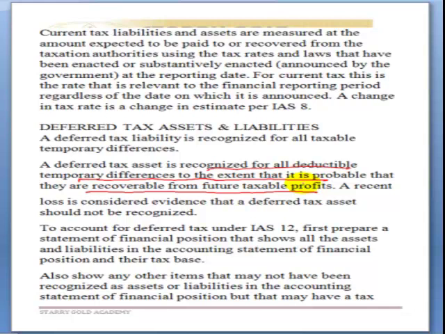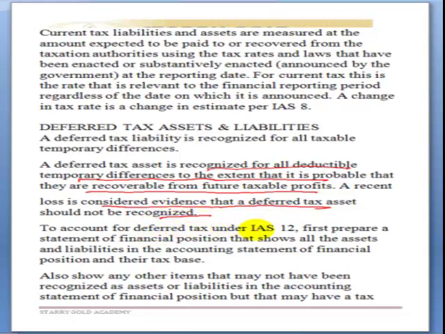Where it is not probable, what are we supposed to do? It will not be taken as a deferred tax asset. A recent loss is considered evidence that a deferred tax asset should not be recognized.